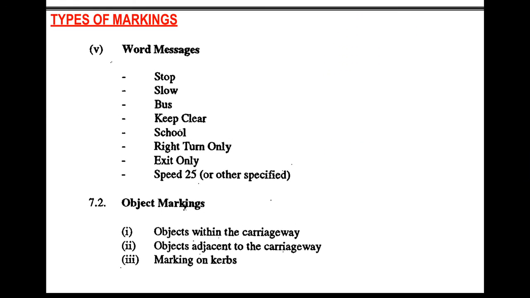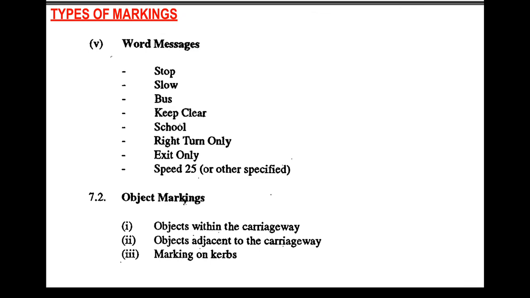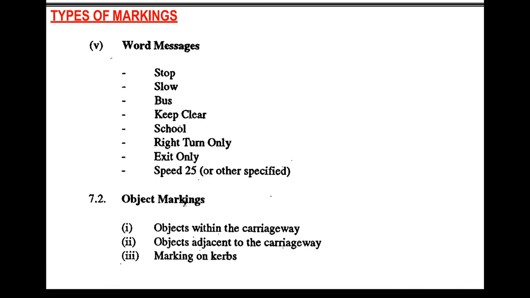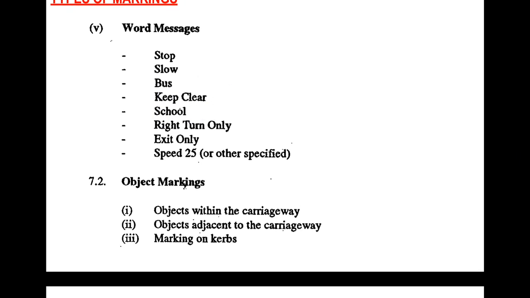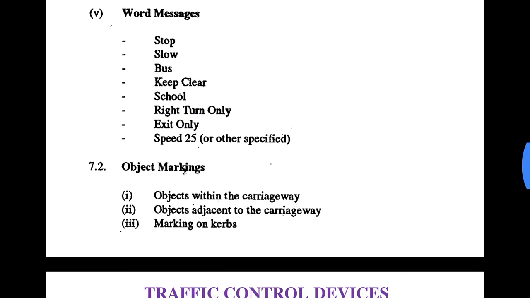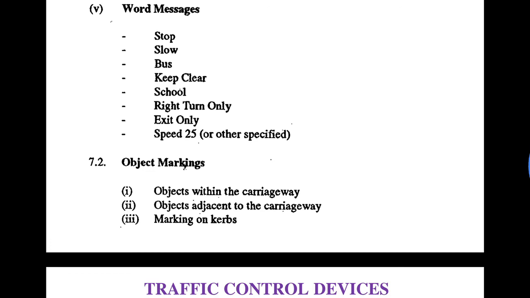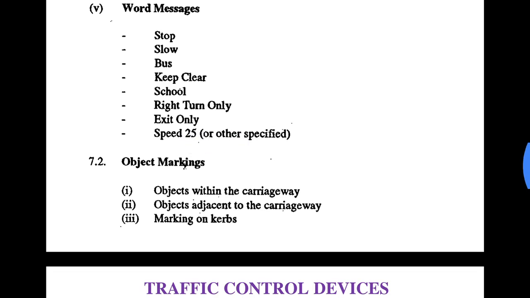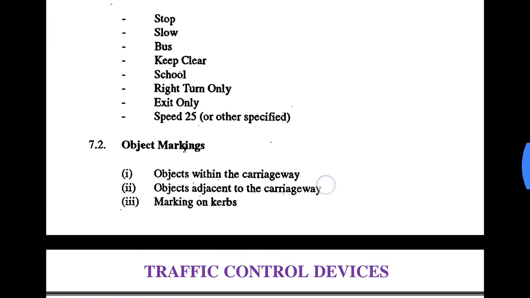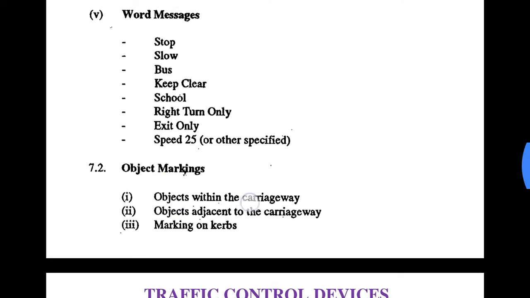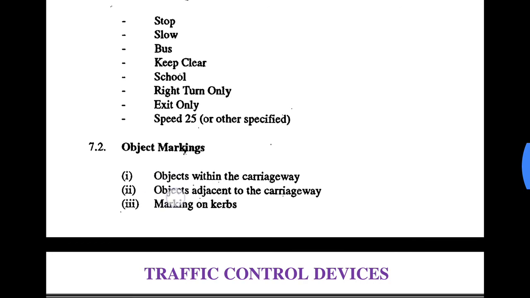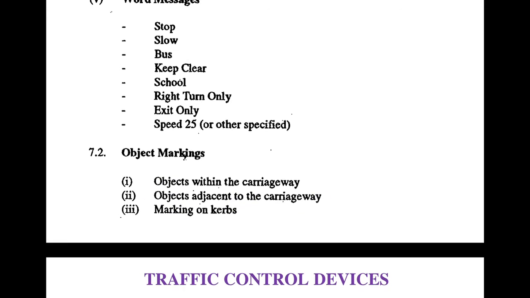Also there are word messages. We can simply paint the messages on the carriageway like stop, slow, bus, keep clear, school, right turn only, exit only, and any type of speed restrictions such as speed 25. Okay, here 25 is in kmph. The second type was object markings. These could be objects within the carriageway, objects adjacent to the carriageway, and marking on curbs.